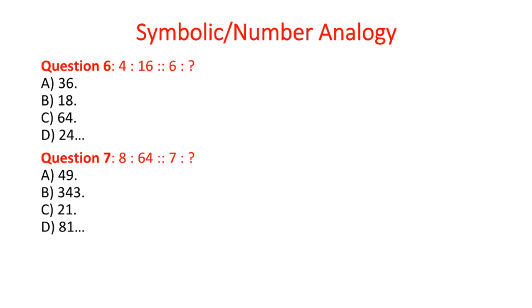Question 7. 8:64 is proportional to 7 : A. 49. B. 343. C. 21. D. 81. Answer B. 343. Explanation. The second number is the cube of the first. 7 cube is equal to 343.